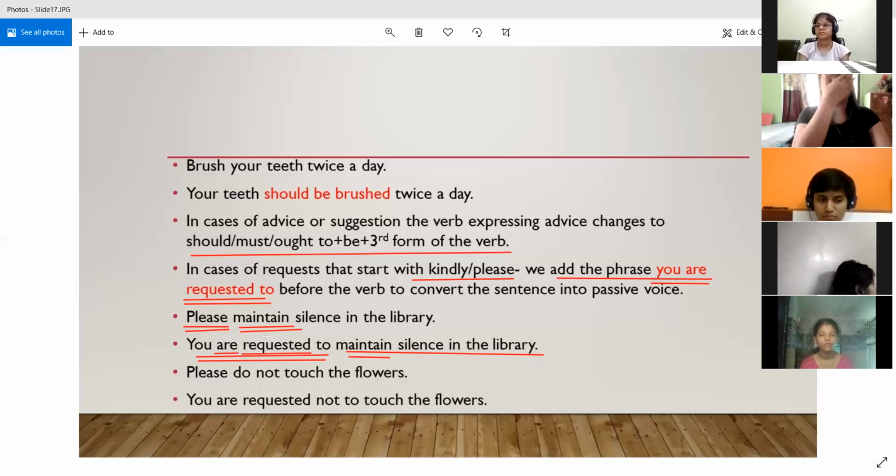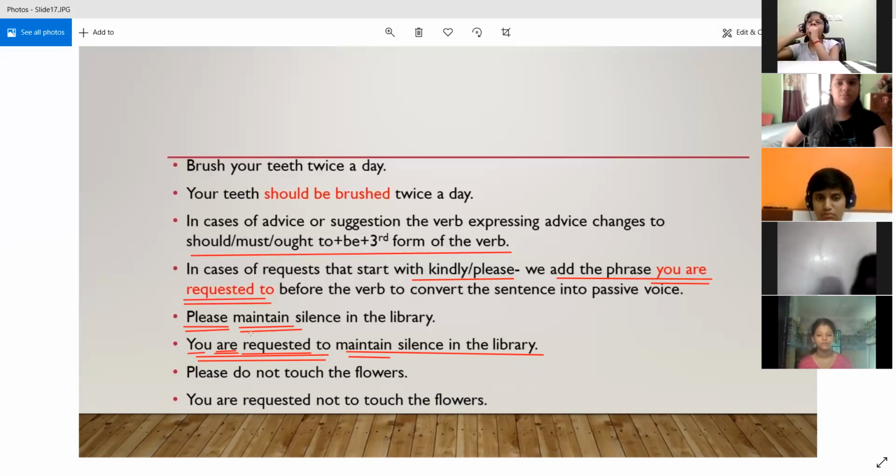In the simple present tense, if the subject you is plural, then the correct form of the be verb will be are. So we have used the be verb as are, and we have converted request into the third form. The first form of the verb is request, the second form is requested, and the third form is also requested.